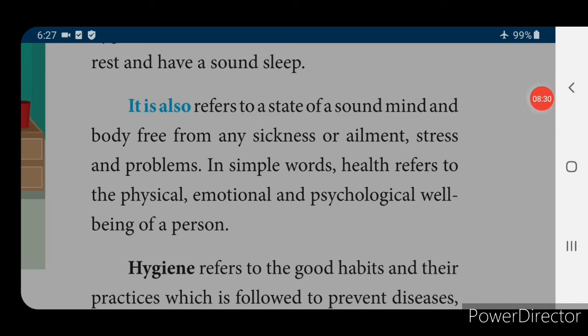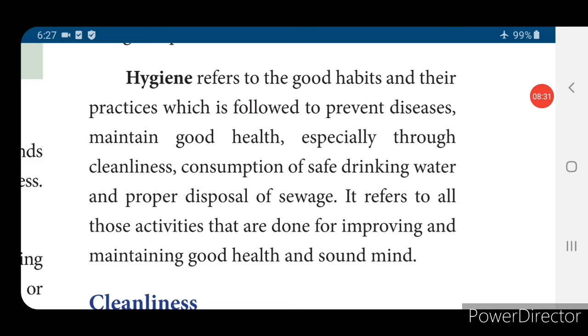Coming to hygiene, what is meant by hygiene? Hygiene means keeping yourself clean, keeping your home clean, keeping your street clean, isn't it? And whatever fresh items you have to take, when you are taking fruits and vegetables, you have to wash them and then take them. So these are all hygiene, that is cleanliness. Hygiene is mainly what we call cleanliness.